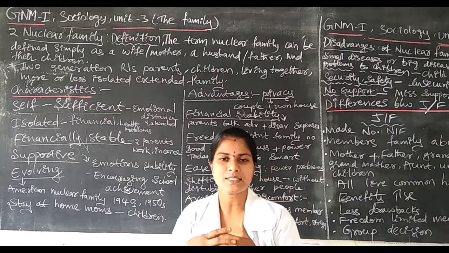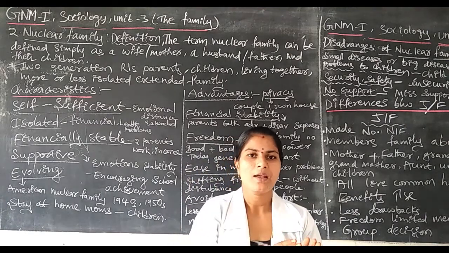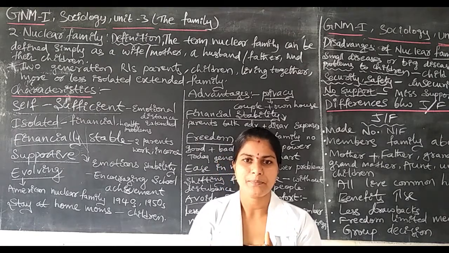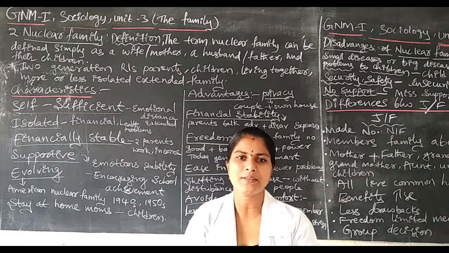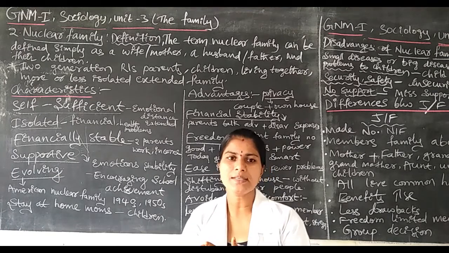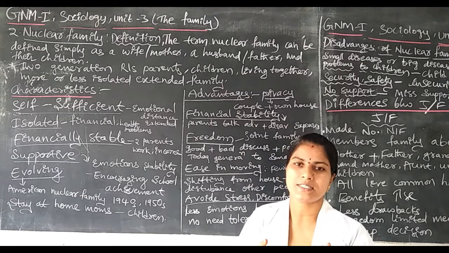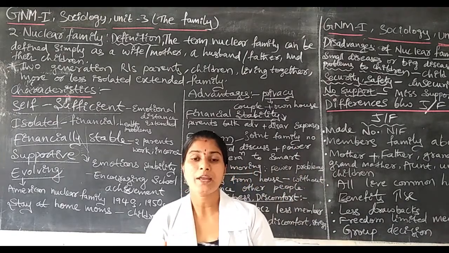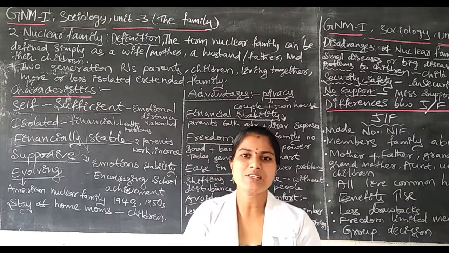One male and one female marry together, living together with the bonding relationship of marriage, and they are able to produce children. They maintain a relationship between the two generations. First one is the parents, second one is the children. In between the two generations they have one stable relationship.